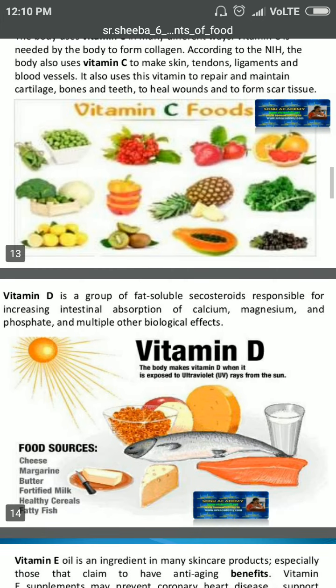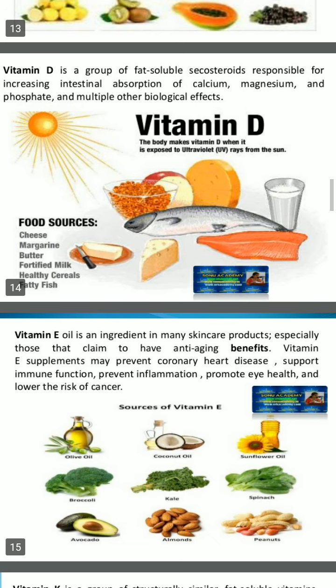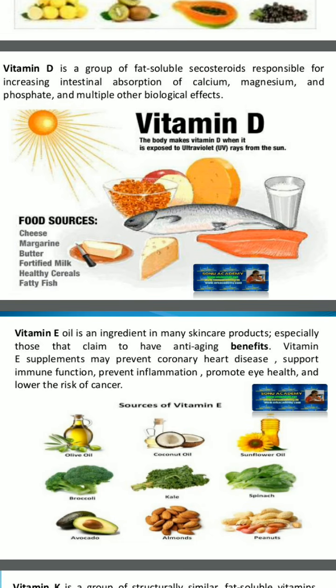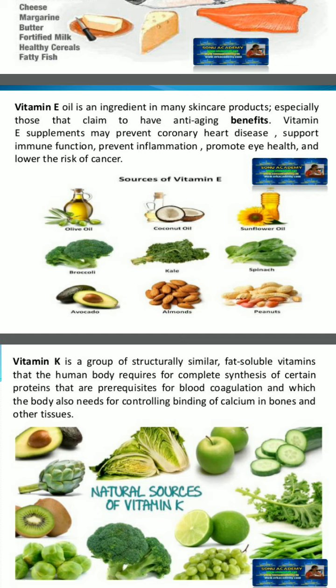Next one we are going to see vitamin D. Vitamin D is a group of fat soluble corticosteroids responsible for increasing intestinal absorption of calcium, magnesium and phosphate and multiple other biological effects. So food sources of vitamin D: cheese, butter, fatty fish, etc. So these also we have to add in our food.